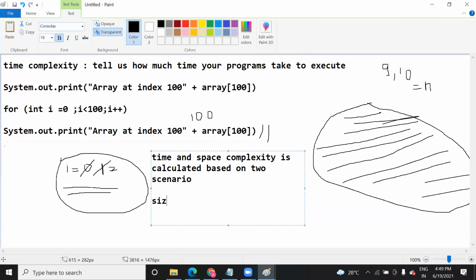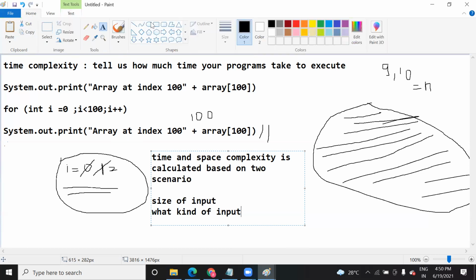First is your size of input, meaning how many inputs you are reading and what kind of input you are reading. For example, an integer occupies 4 bytes. If I talk about double, then it occupies 8 bytes. If you are reading 8 bytes, then obviously it will occupy more space. For example, you have a stack. And a character is one byte.